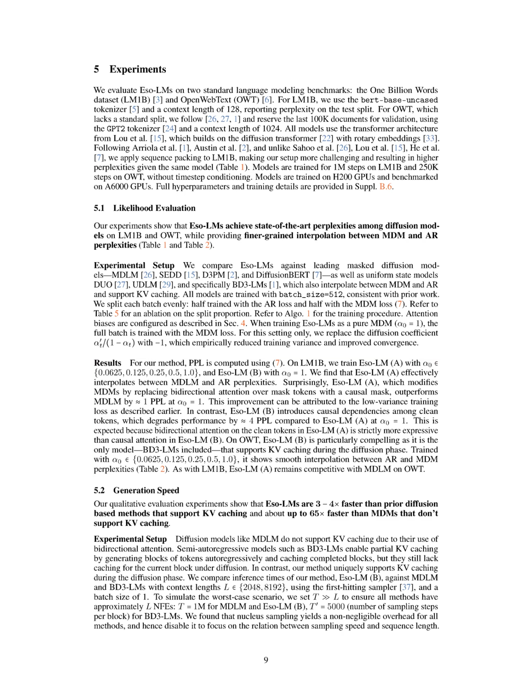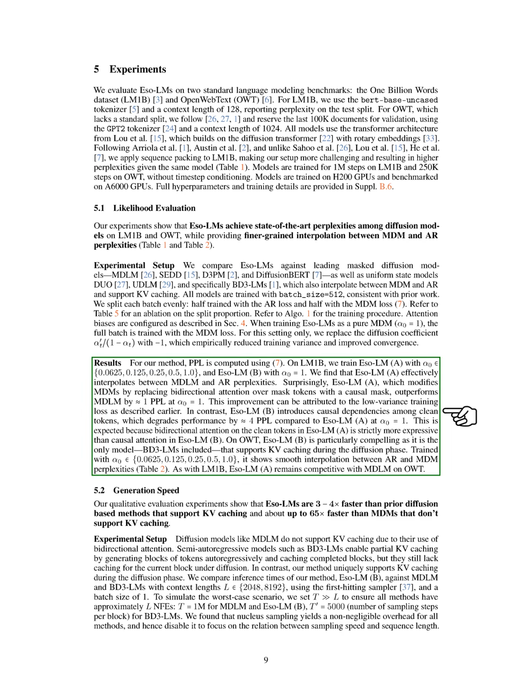Section Summary. In this section, we describe our approach to KV caching in Eso-LMs, where newly generated tokens at each step contribute to the KV cache for subsequent steps, enhancing performance. Our experiments demonstrate that Eso-LMs achieve state-of-the-art perplexities on standard benchmarks while effectively interpolating between masked diffusion and autoregressive models.